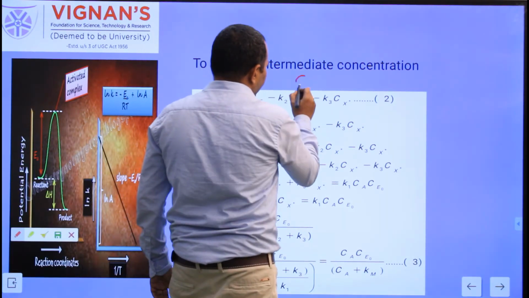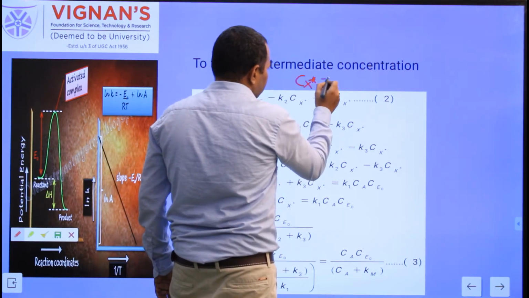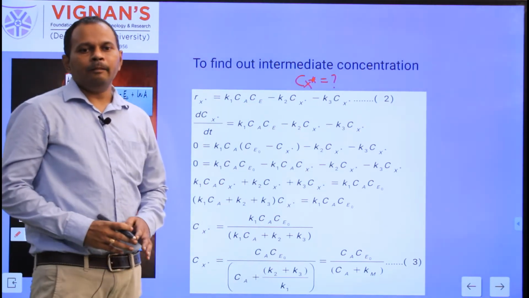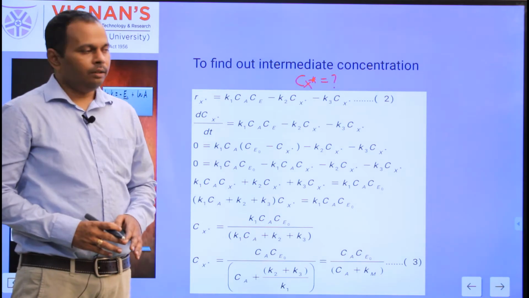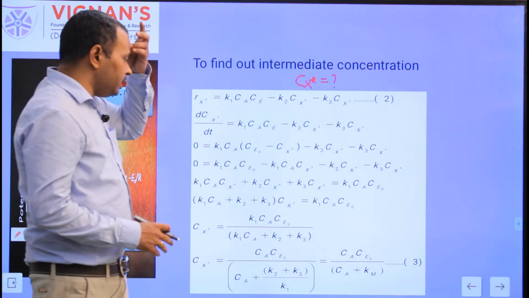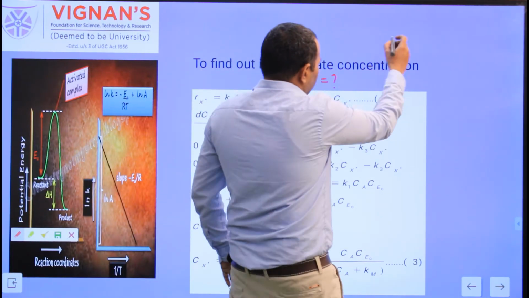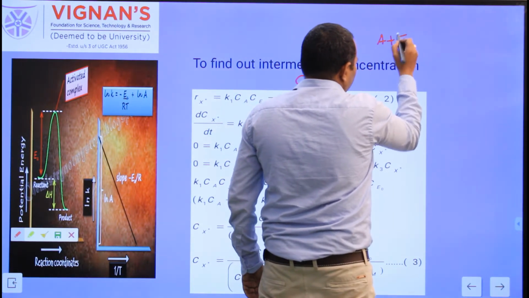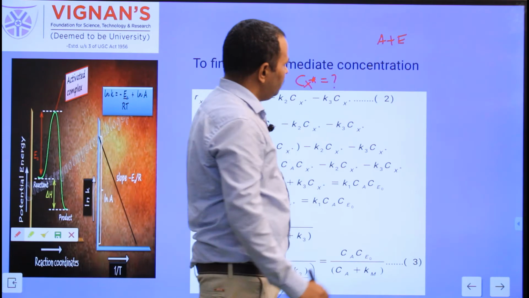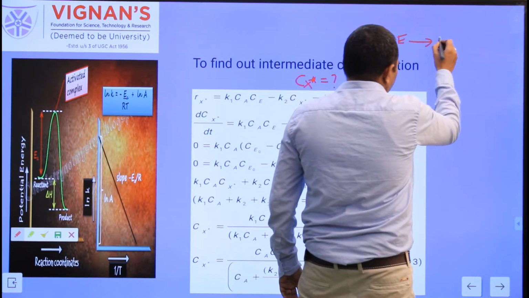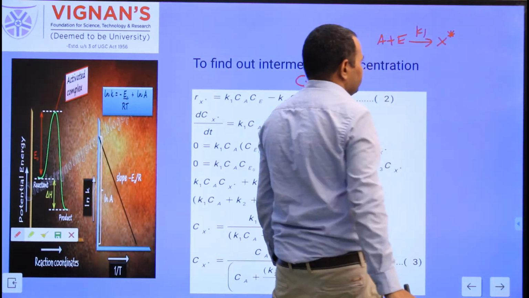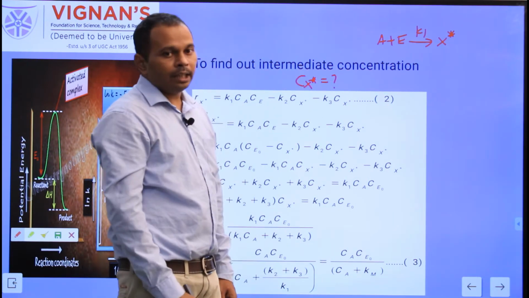Intermediate concentration, we need to find out the CX star. To find out the CX star, write the net rate of formation of the X star. So when you go to the X star, what is the first equation? Here A plus C, that means the substrate combines with the enzyme. That means we are getting the X star, the enzyme substrate complex, in the presence of rate constant K1. This is the first step of the forward reaction.